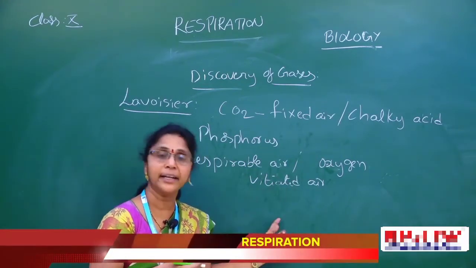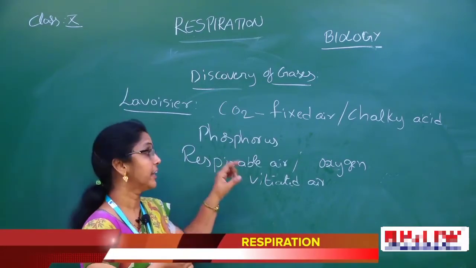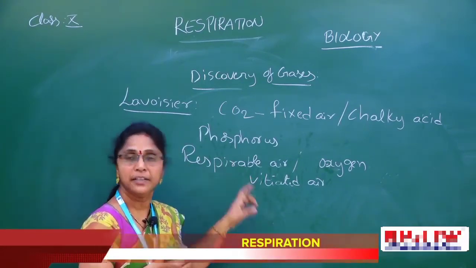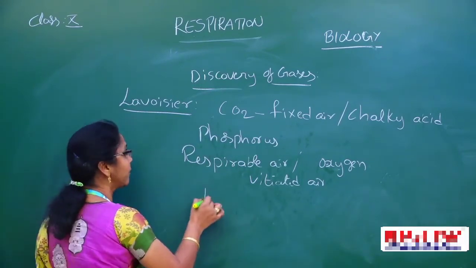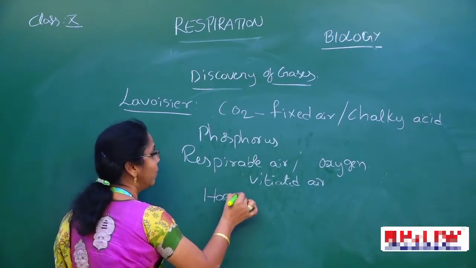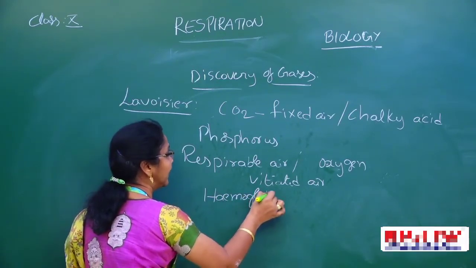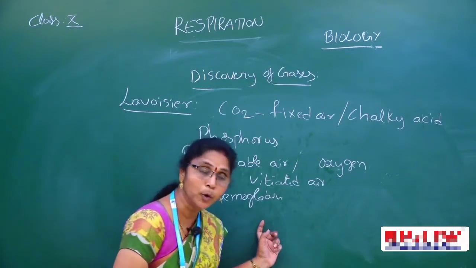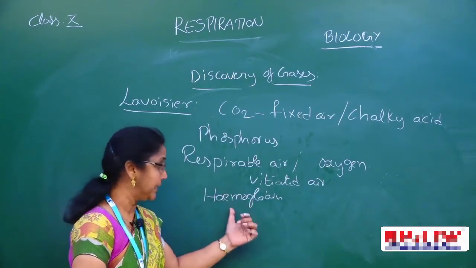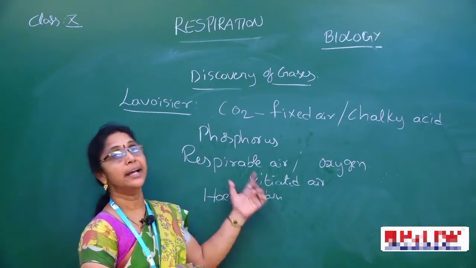No, it's not correct, and later they found out why the blood is red in color, because in blood there is the presence of what? Hemoglobin. A red color protein molecule is present, hemoglobin, that's why the blood is red in color. So they are explaining that.